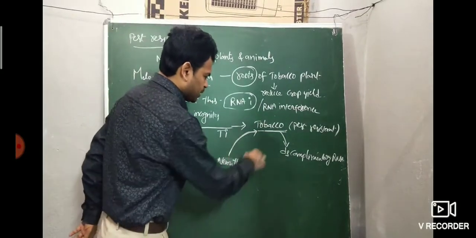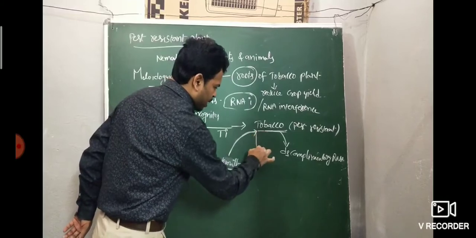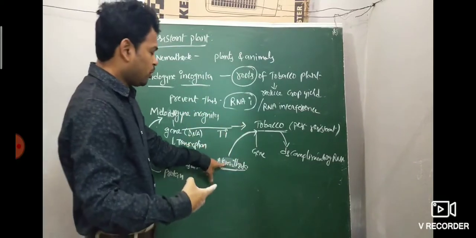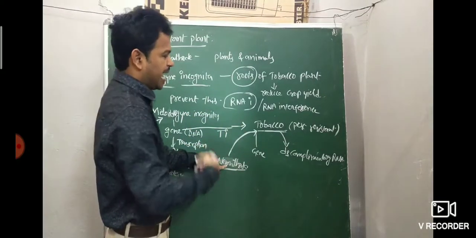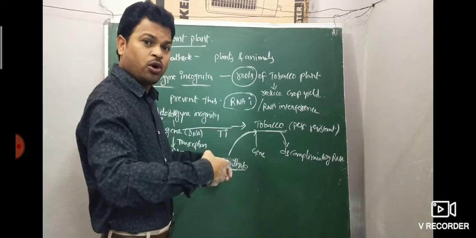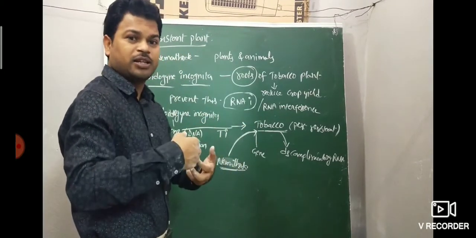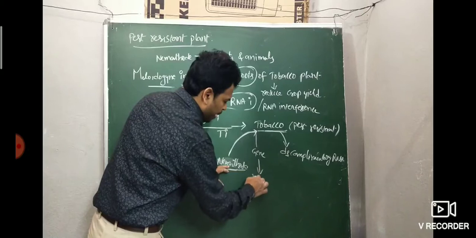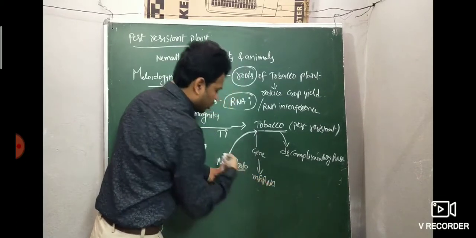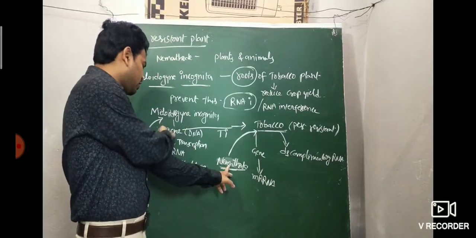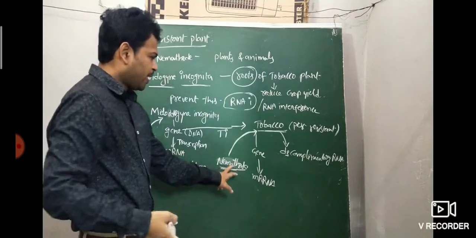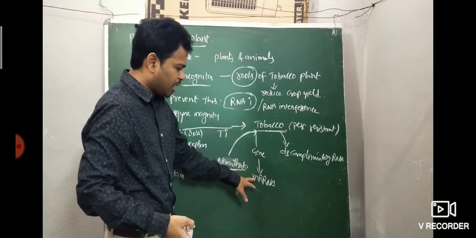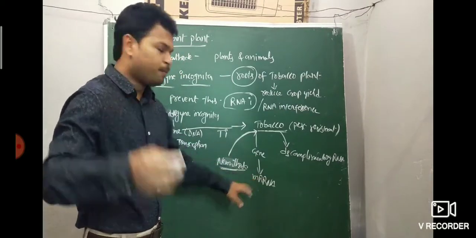For its survival and growth, the nematode gene is involved in producing mRNA, and the mRNA is involved in producing protein. So when the nematode attacks the pest resistant tobacco, the nematode gene produces the mRNA, and the mRNA is going to give the protein.